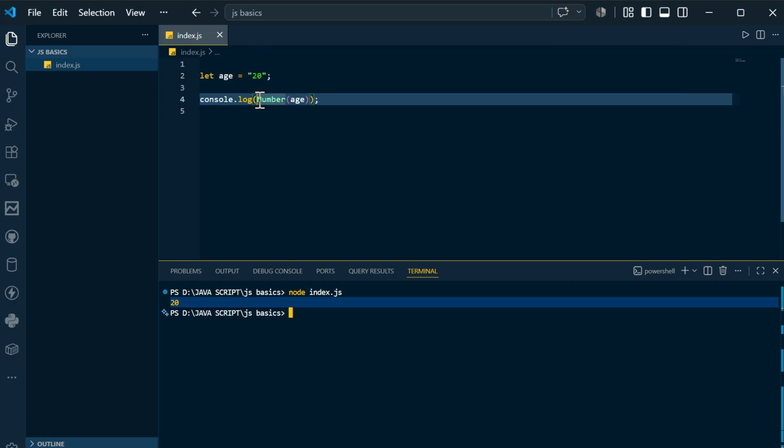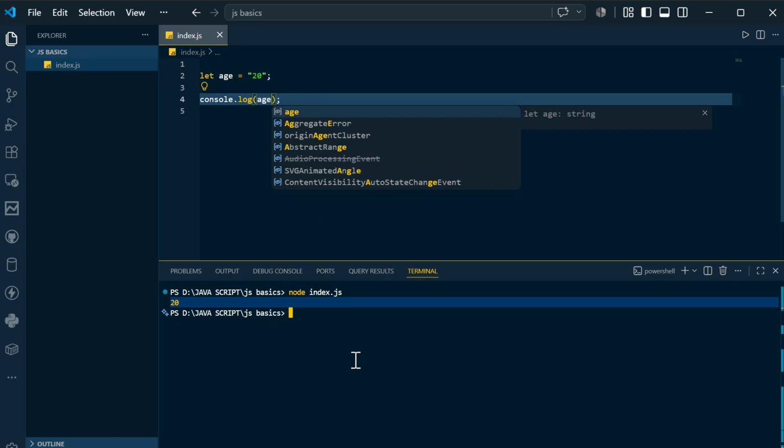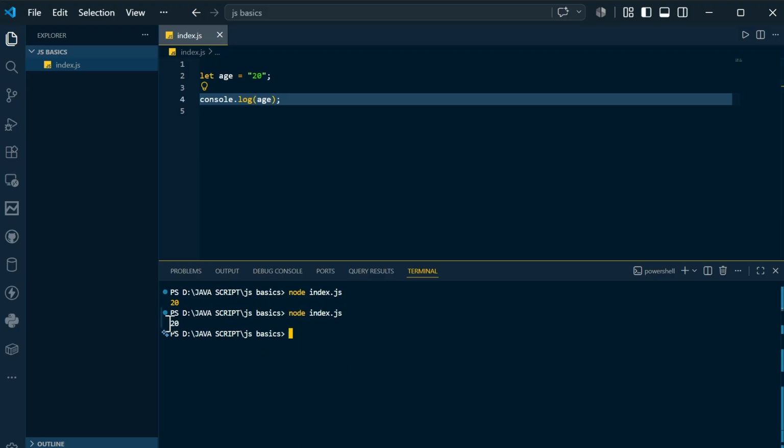Instead of Number(age), I will simply remove this and pass age. Now if I compile and run, you can see it is printing 20, but the color has changed. Here the 20 is a number, and the other is a string. I hope the color difference helps you understand. Here it is not a number, it's a string. So that's why it's recommended to always mention the type conversion.